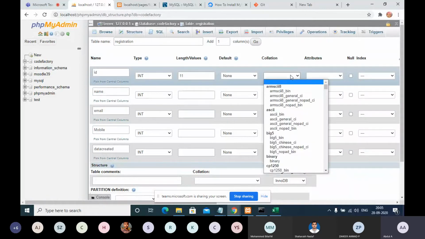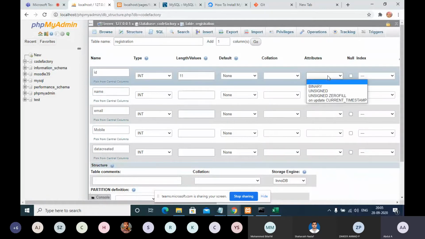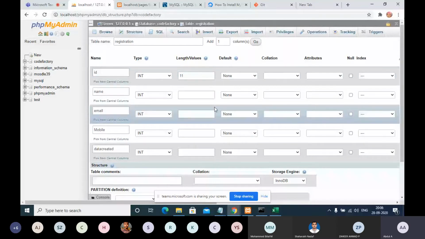Attributes, binary or unsigned, are also not required; only in rare cases we will use them. Let me tell you later why and when we need to use that.